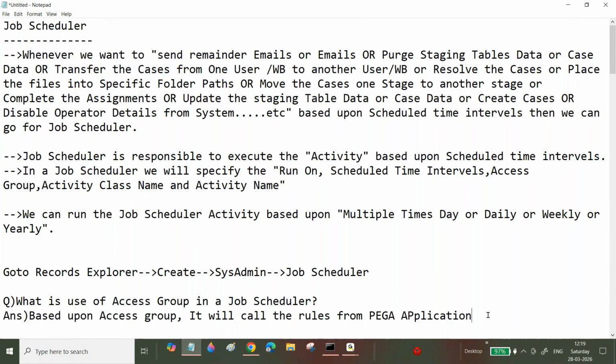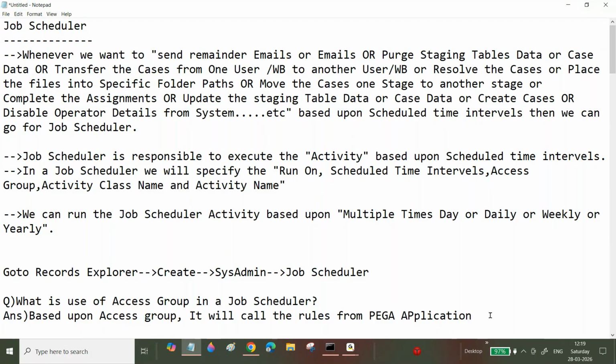That activity will be called based upon your access group. Agree? The same activity may be available in X application, Y application, X class and Y class. We have multiple applications here, so for whichever application we need to run these job schedulers.